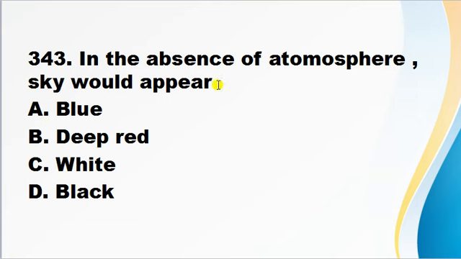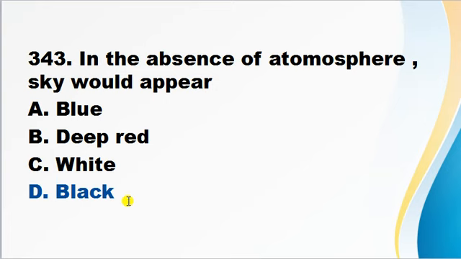In the absence of atmosphere, sky would appear blue, deep red, white, black. If Earth has no atmosphere, then there would be no gas present in the atmosphere. Since there is no scatterer, because gas acts as a scatterer of light. If there is no gas, there will be no scattering of light, so there would be a dark color. In the absence of atmosphere, sky would appear black color.